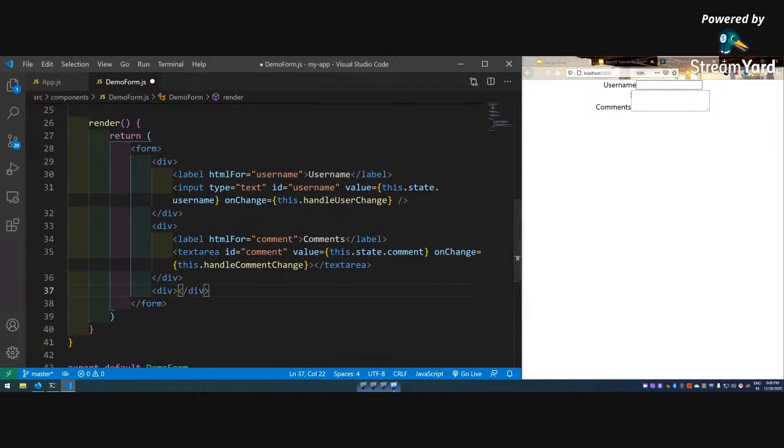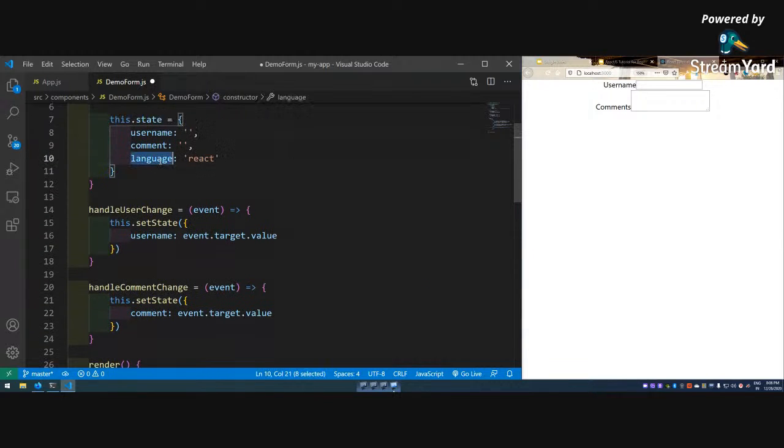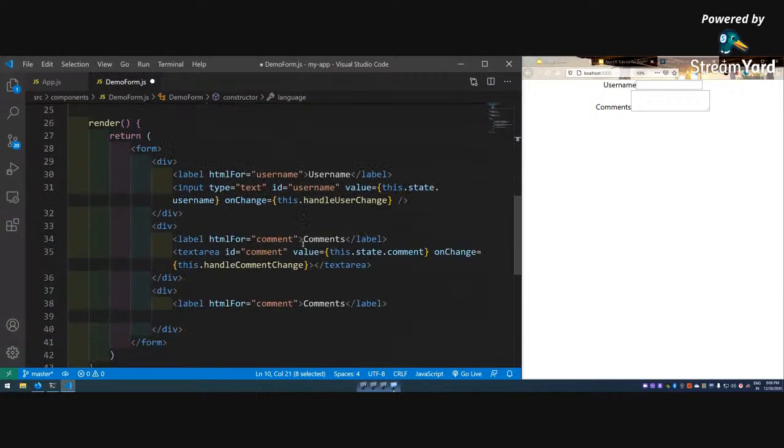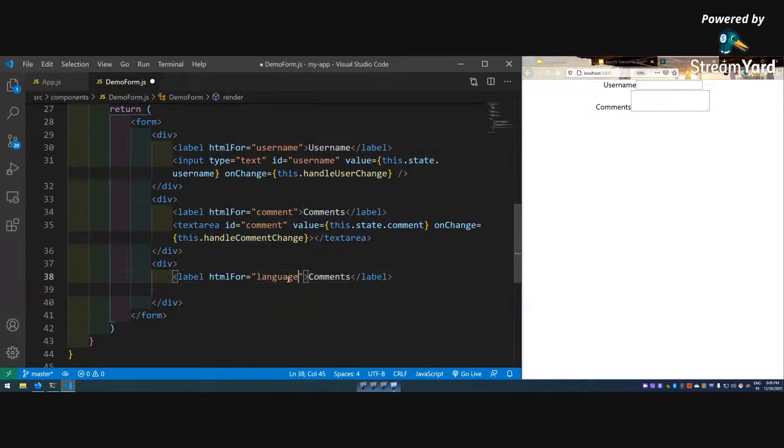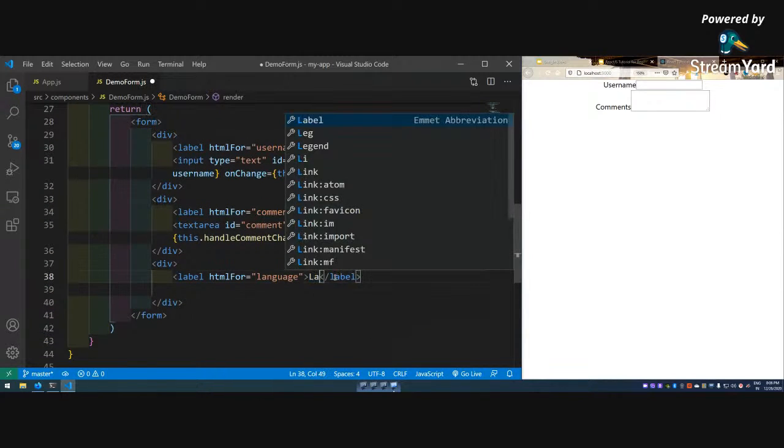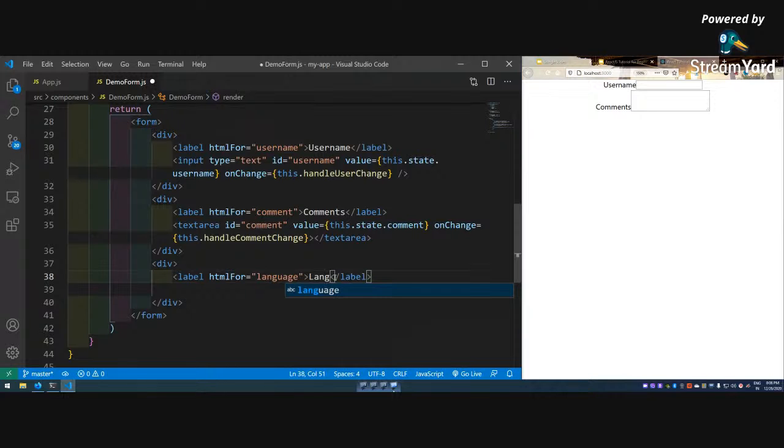I'm using div so that they come in different rows. Let me this time copy this label. HTML for language. Now I will have that multi-select option box.